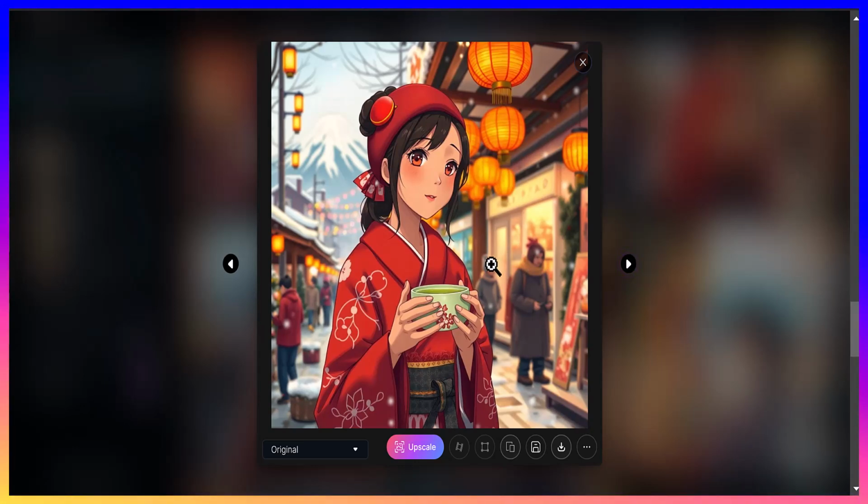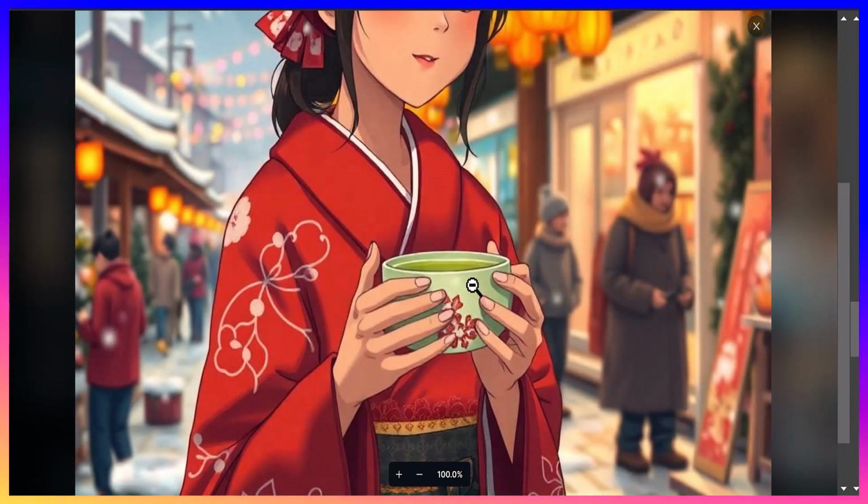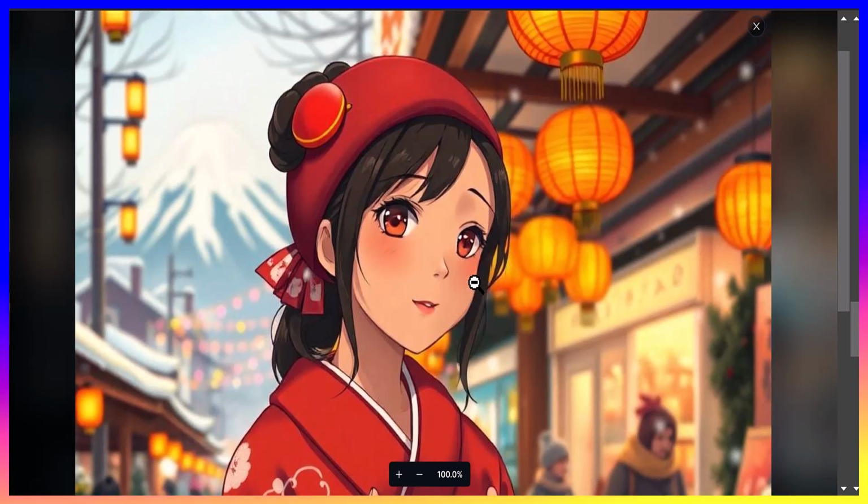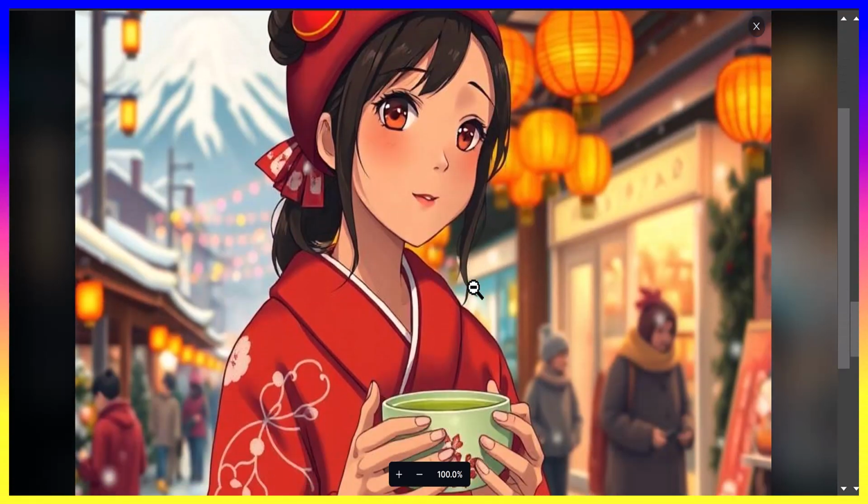Through these. Let's enlarge it. Very nice scene. Very, very nice.